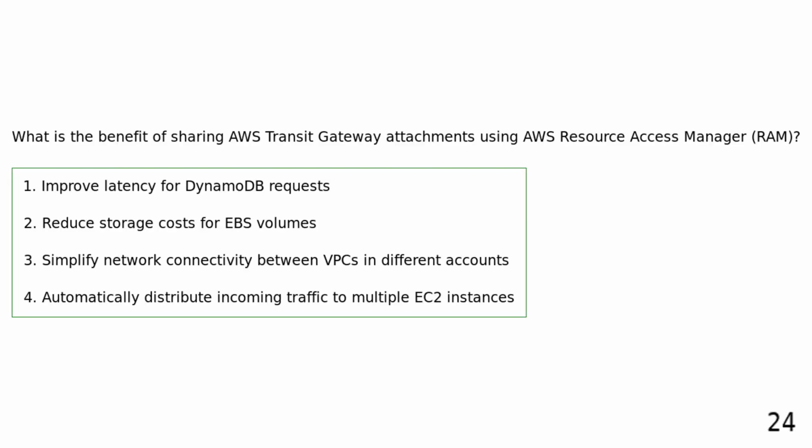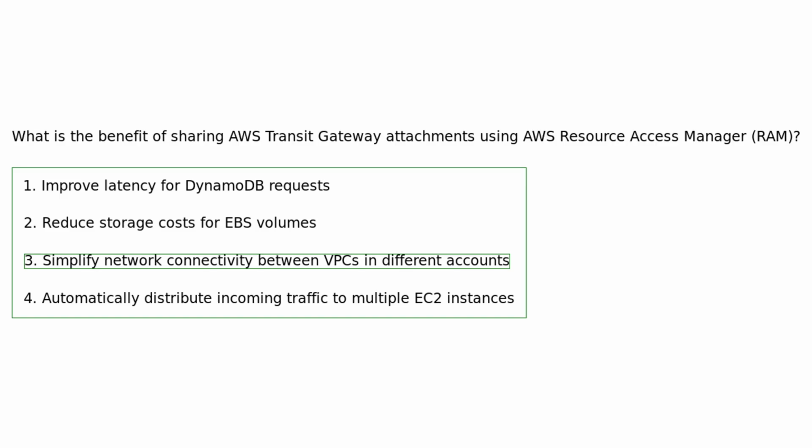What is the benefit of sharing AWS Transit Gateway attachments using AWS Resource Access Manager? Improve latency for DynamoDB requests. Reduce storage costs for EBS volumes. Simplify network connectivity between VPCs in different accounts. Automatically distribute incoming traffic to multiple EC2 instances. Sharing AWS Transit Gateway attachments using AWS Resource Access Manager can simplify network connectivity between VPCs in different accounts, allowing for easier management of network resources.